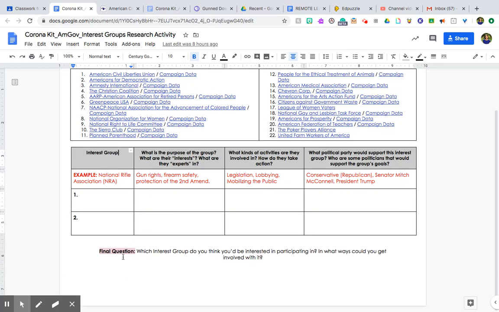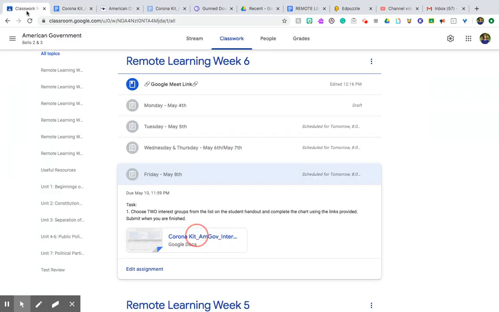Okay. And then you have one final question to answer, which is which interest group of the two that you select do you think you'd be interested in participating in? If neither of these would be something, maybe check out a couple of the other ones that you did not do. Okay. Which one of those do you think you'd be interested in? And then in what ways could you get involved with it? Okay. And you'll just respond below here. When you're finished, you'll turn it into Google Classroom, and that is your week.